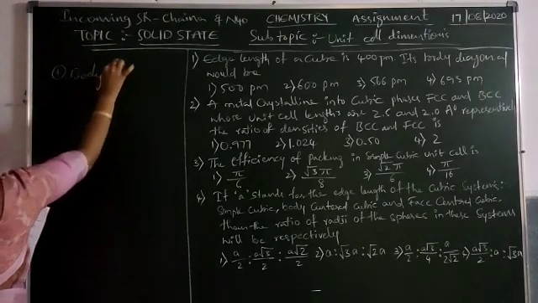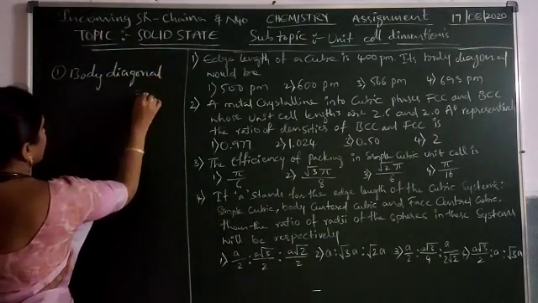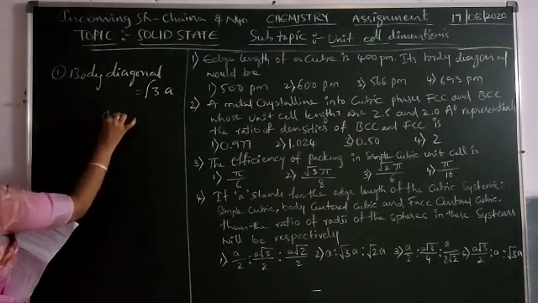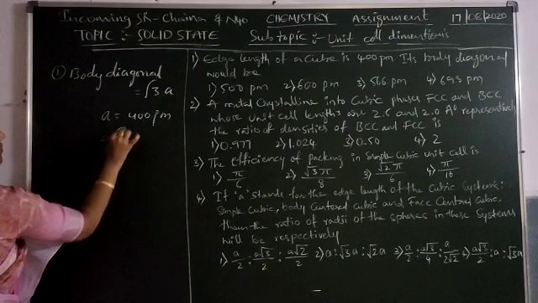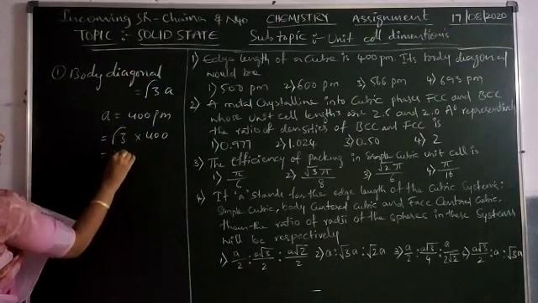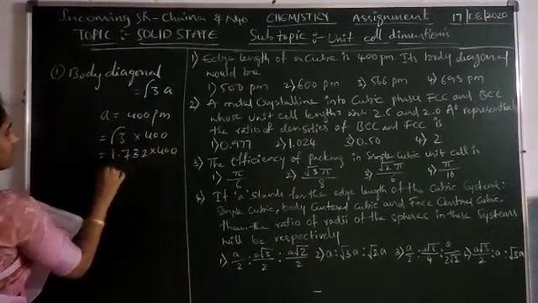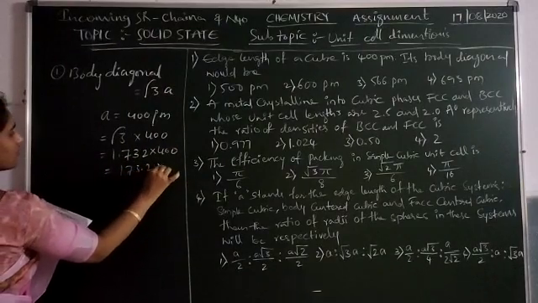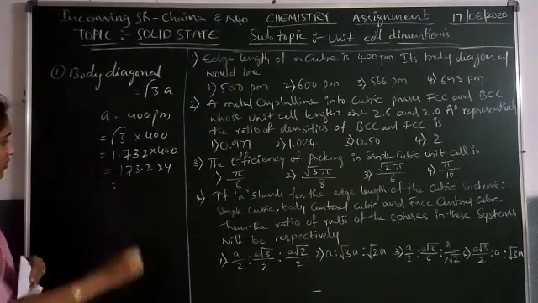Body diagonal is equal to root 3 times a. Here the given condition is edge length 400 picometers. Then you can substitute a value: root 3 into 400. Root 3 value is how much? 1.73 into 400. Then you can get 173.2 into 4, which is somewhat 693 picometers.